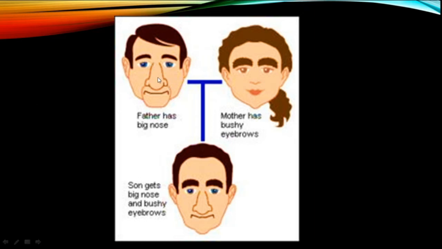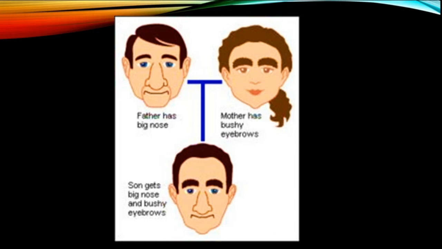So the size of the nose is the character. Small nose and big nose are the two traits, and this father has a big nose. And look at the mother, she has bushy eyebrows, so the thickness of the eyebrows is the character. To that, the two alternating or contrasting traits are bushy eyebrows and normal eyebrows.